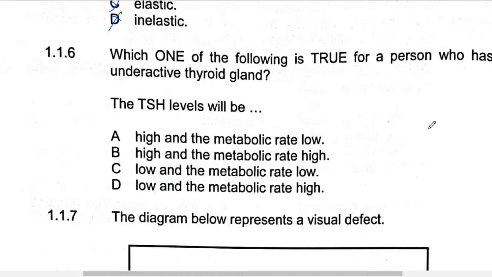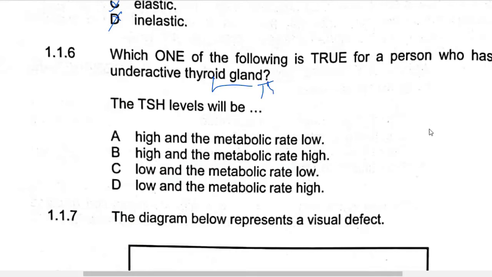If it's inactive, it means that the thyroid gland cannot produce thyroxine. So you have to know the function of the thyroid gland: its function is to produce